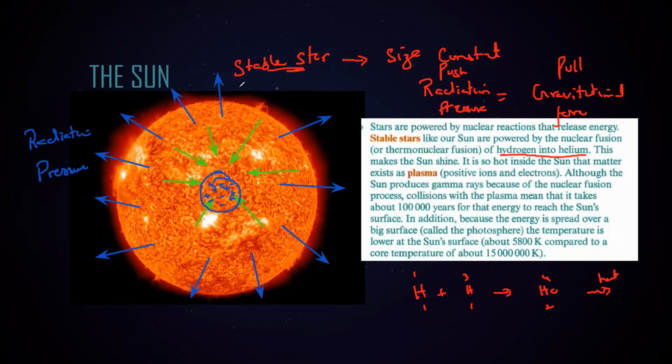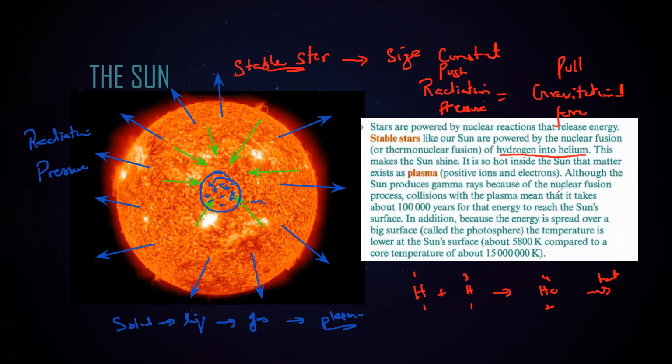Like first we have a solid, then the solid turns into a liquid. When too much energy is supplied, the liquid turns into a gas. And when we supply too much energy to the gas, the gas will turn into a plasma. So actually, the central part of our sun is the plasma, which contains the charges. The nuclear fusion reactions are releasing energy, and the gravity is pulling it together.